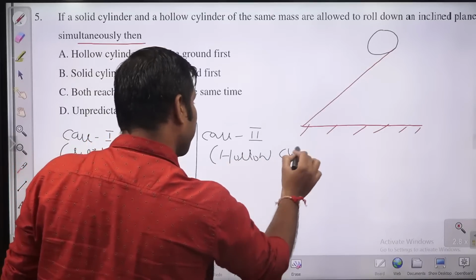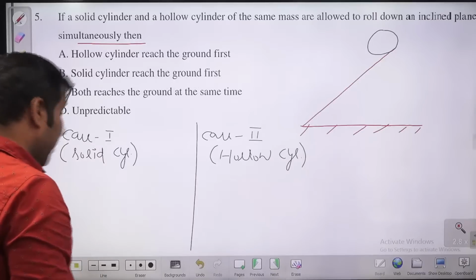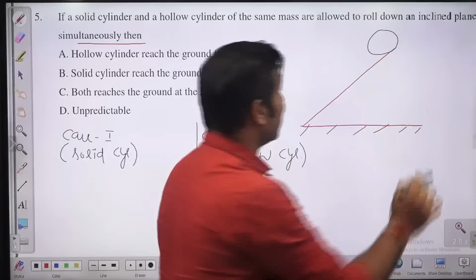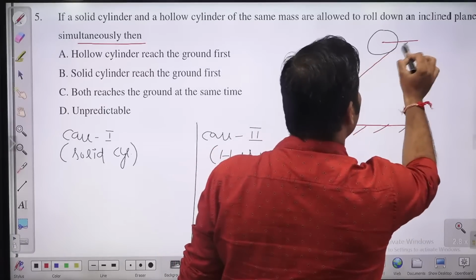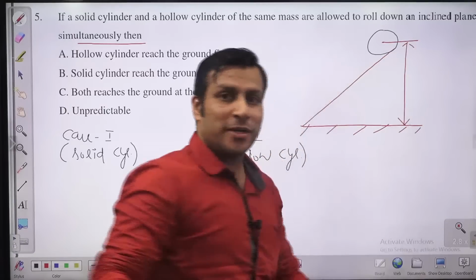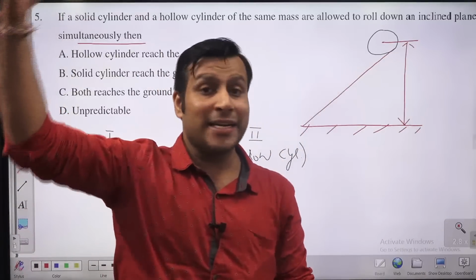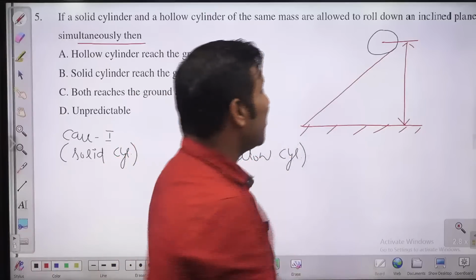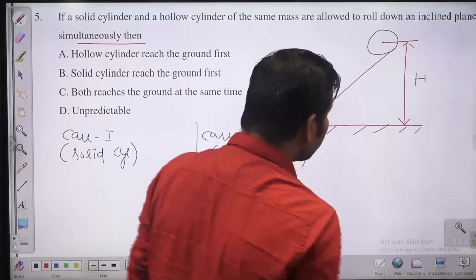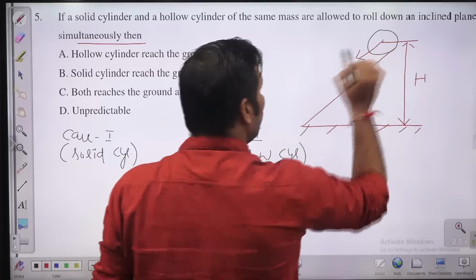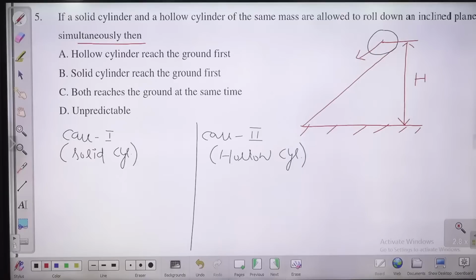Obviously, when you are comparing, both are at the same height, guys. It is not like the solid is rolling from a height h1 and the hollow from a height h2. Both are at the same height only. So this is the height h. Now you are allowing them to roll down. So he is asking which one is going to reach the ground first. Now try to answer, guys.